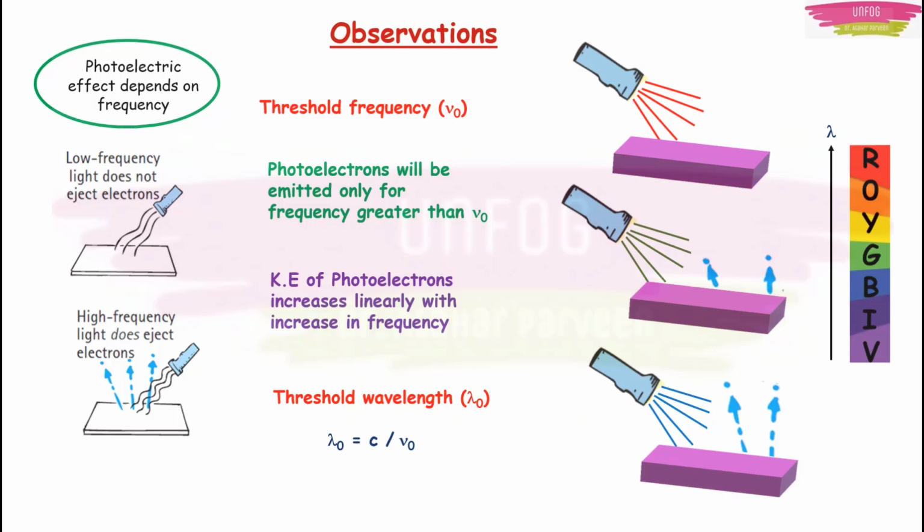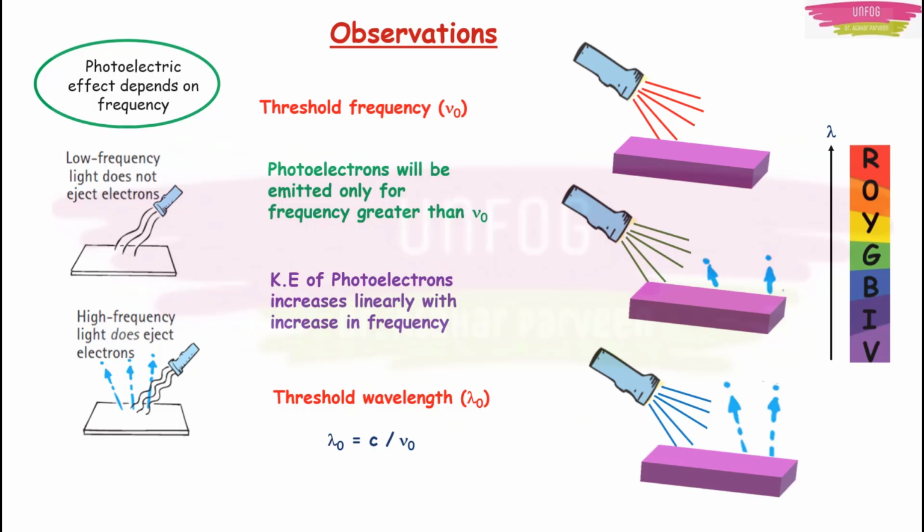Okay, these were the observations of the photoelectric effect. The two main observations: the intensity determines the number of photoelectrons ejected, and the frequency of the incident light determines the kinetic energy of the photoelectrons ejected.